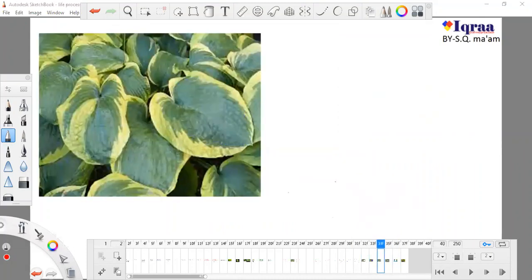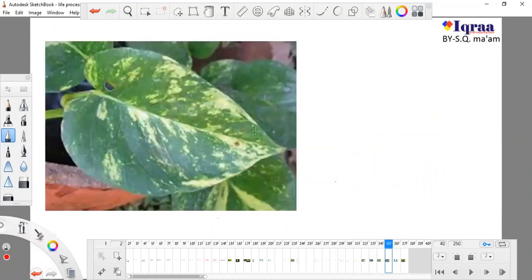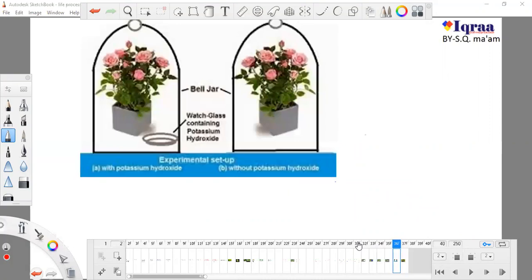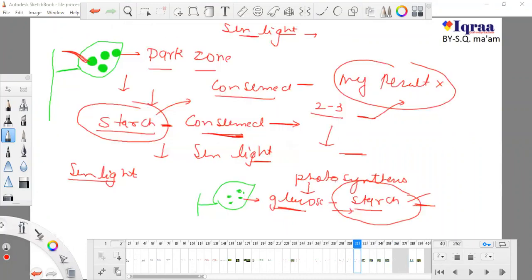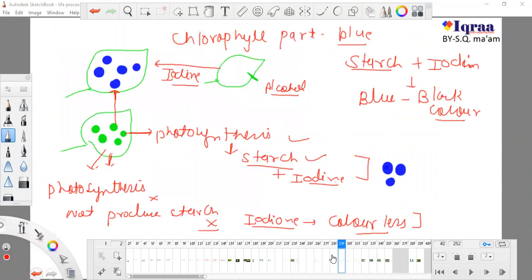So this is also a variegated leaf, the leaf of a money plant, and you can see this. Now we are going to do another experiment. But first, one thing we are clarifying here: starch is a reserve food material.